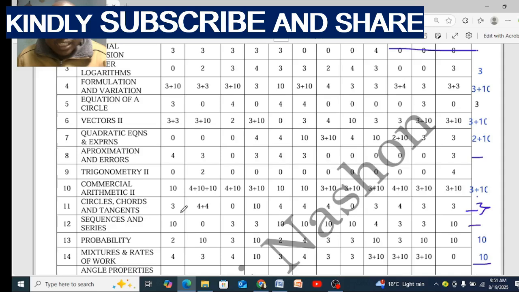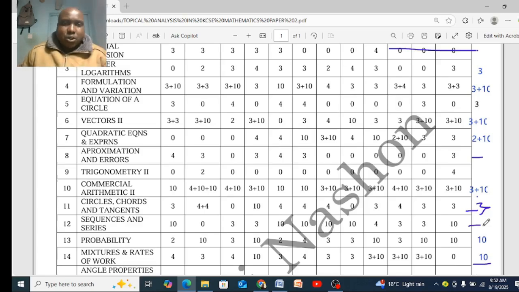Chords and tangents, start from 3. You expect 3 marks there. It is a must. There must be a question for chords and tangents. Sequence and series, last year was not there. This year, probably number 17 or 27, you will most probably have sequence and series. I'm talking section 2. In section 2, there must be a question for sequence and series. If you are good at that, then be assured of that.